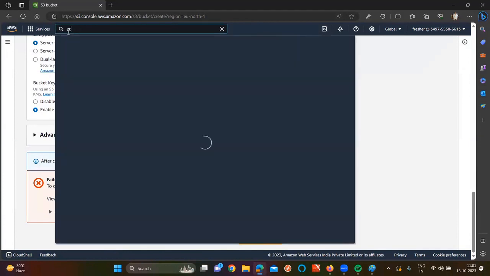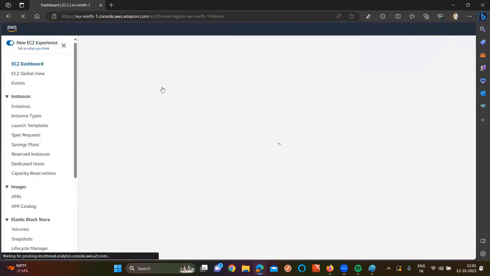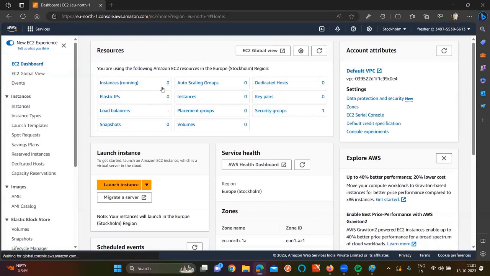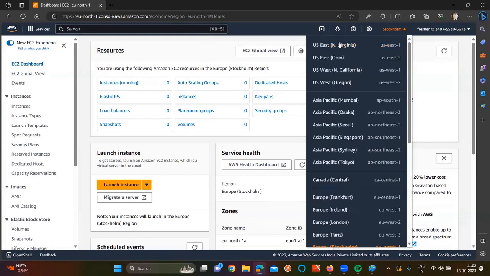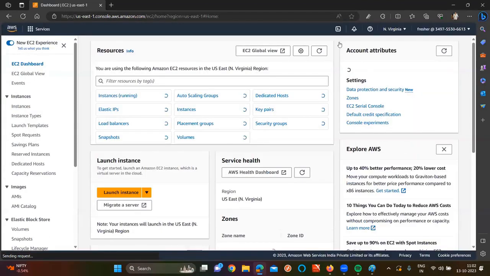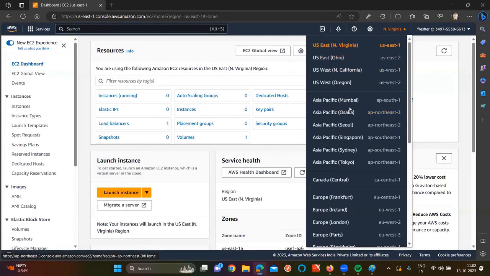Which permission did I give him, sir? Only EC2, and that too read only. That means he can see the list of EC2. As of now, currently in Stockholm, okay, it is Stockholm. Currently in Mumbai or in Northern Virginia, I don't have any EC2 instances.